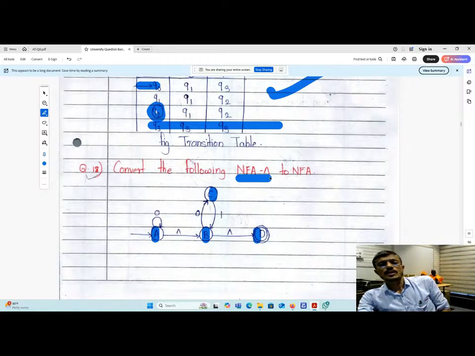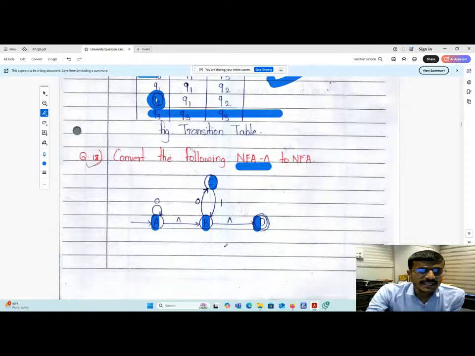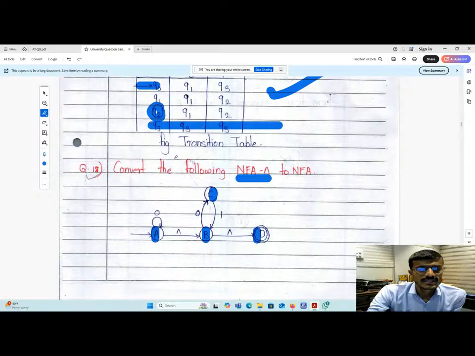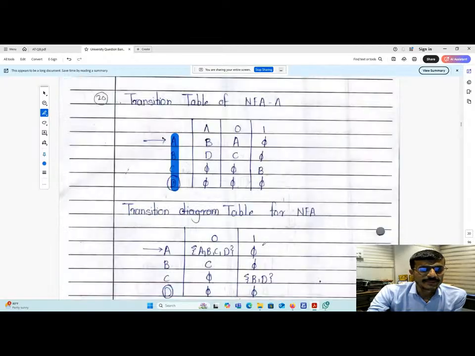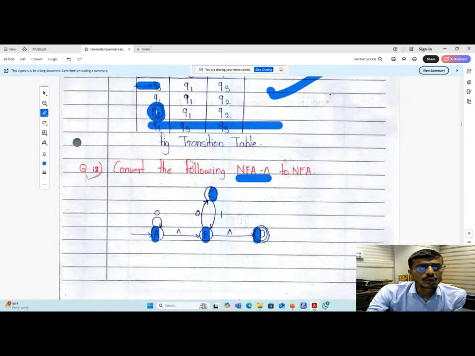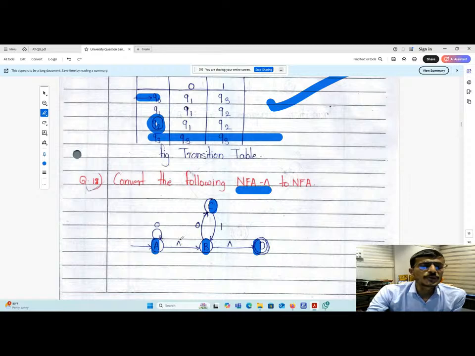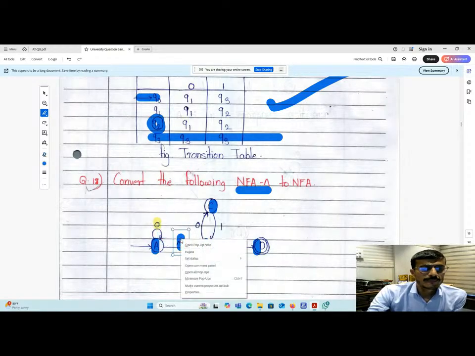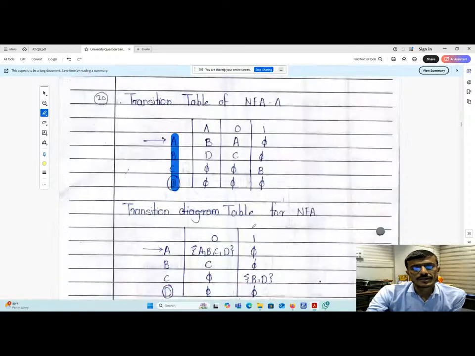We have to first of all draw the transition table. So how many states are there? A, B, C, D. So write down this A, B, C, D as 4 states, where D is the accepting state. Then we have to mention here the input symbols: 0 is there, null is there, with respect to 0, with respect to null, and with respect to 1. So you can see here null, 0, 1.